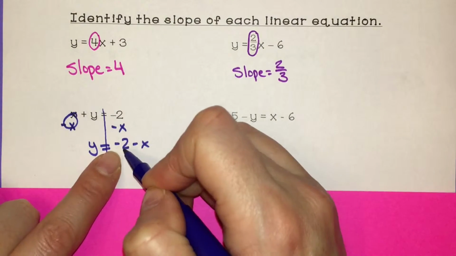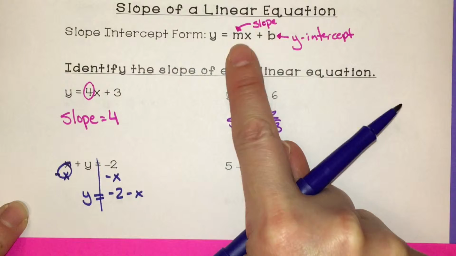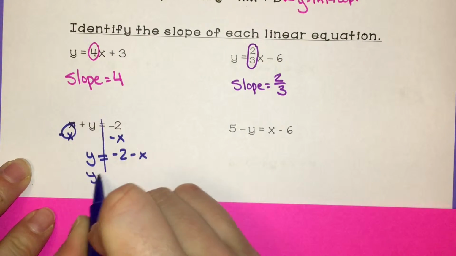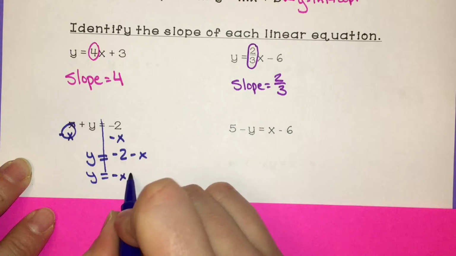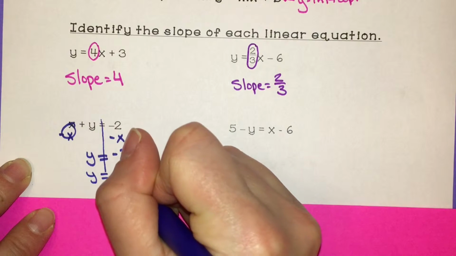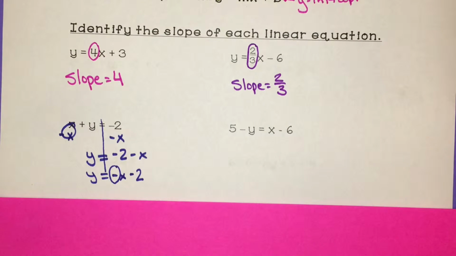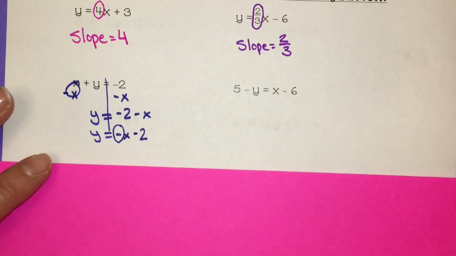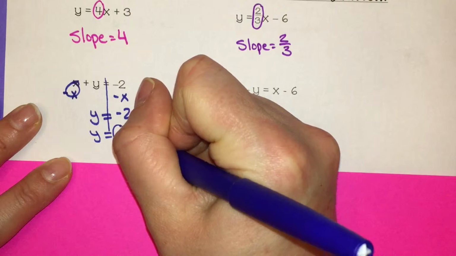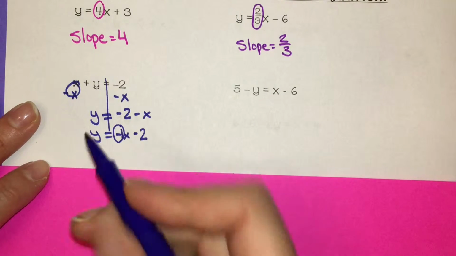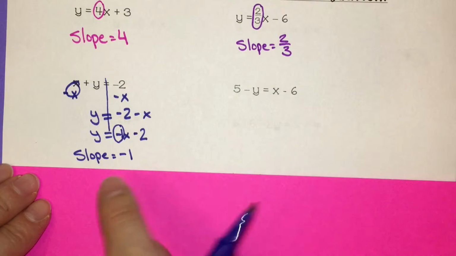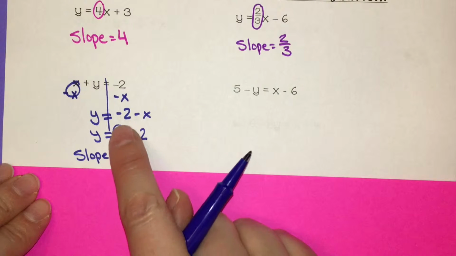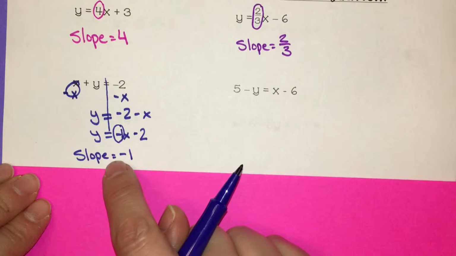All right, well, if I want it in this form, I would put my x value in front. So this is the same thing as y equals, well, x is negative, so keep it negative x, and we have a -2. So the number multiplied by x is our slope. Our y-intercept is the -2. Because there's not a number there, negative x is the same thing as -1x. So we're going to just put a 1 there. That means our slope is -1. So again, when we isolate y with the value multiplied by x, in this case -1 will be the slope.